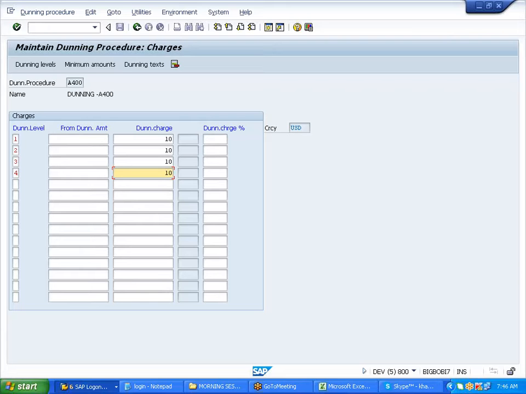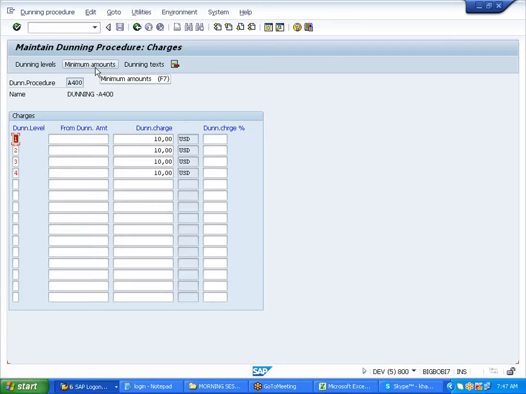Do you want to charge from a dunned amount? If something is from $1,000, you charge $10. Below 1,000, nothing then. A customer who is due from 1,000 only, this dunning charge applies, or whatever amount is due, please charge $10 then, like a tolerance. Or do you want to charge in the form of a percentage, 2%, 3%, or whatever it is? So it will take it percentage-wise then. Enter. I'm changing it to $10, my stationery or whatever charges.